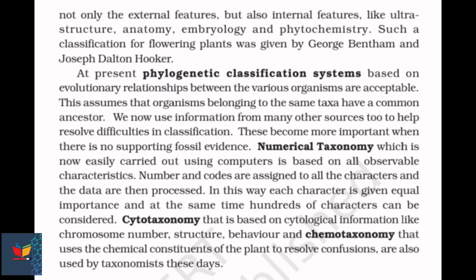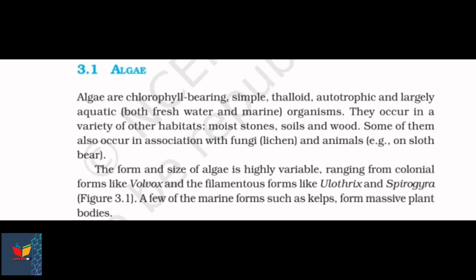Cytotaxonomy, that is based on cytological information like, first, chromosome number, second, structure, third, behavior, and chemotaxonomy, that uses the chemical constituents of the plant to resolve confusions, are also used by taxonomists these days. Now that was the introduction of the chapter. Let's move to the first part of the chapter, that is algae.